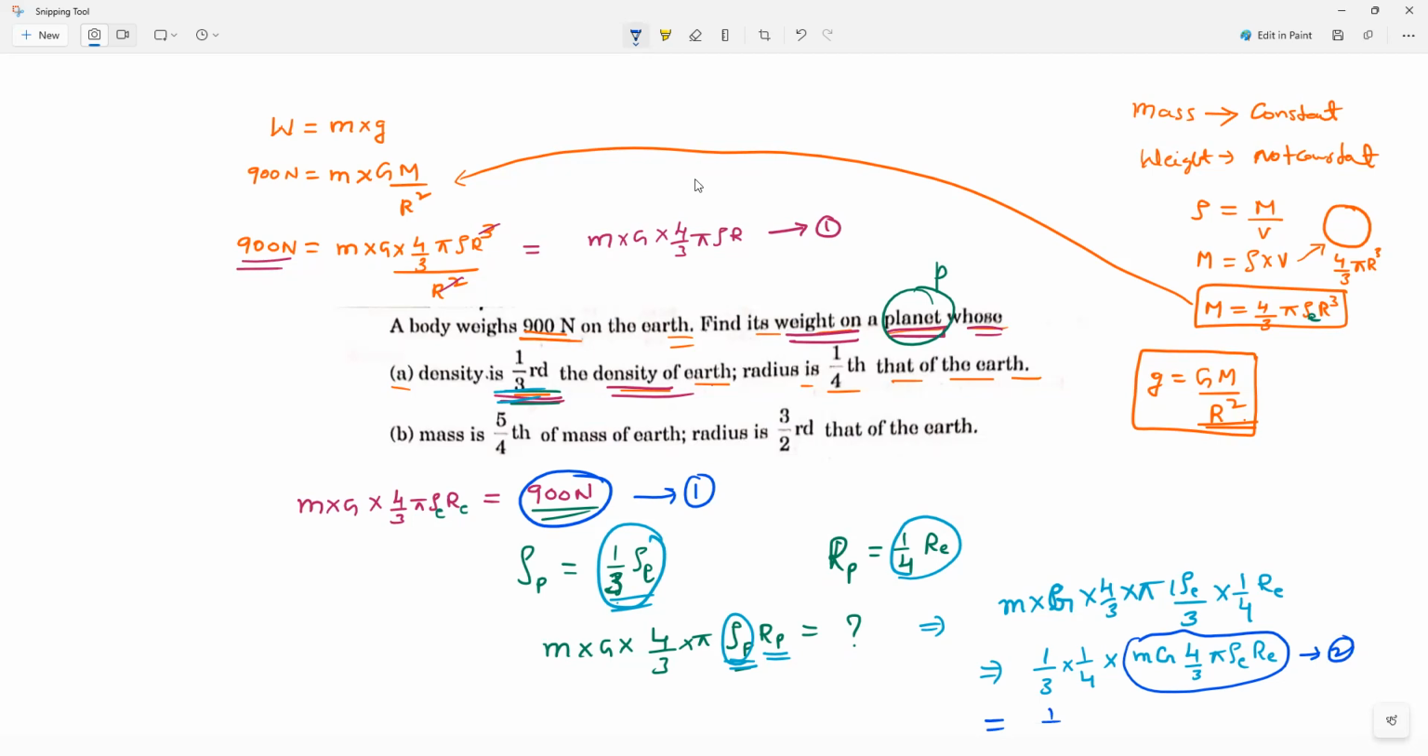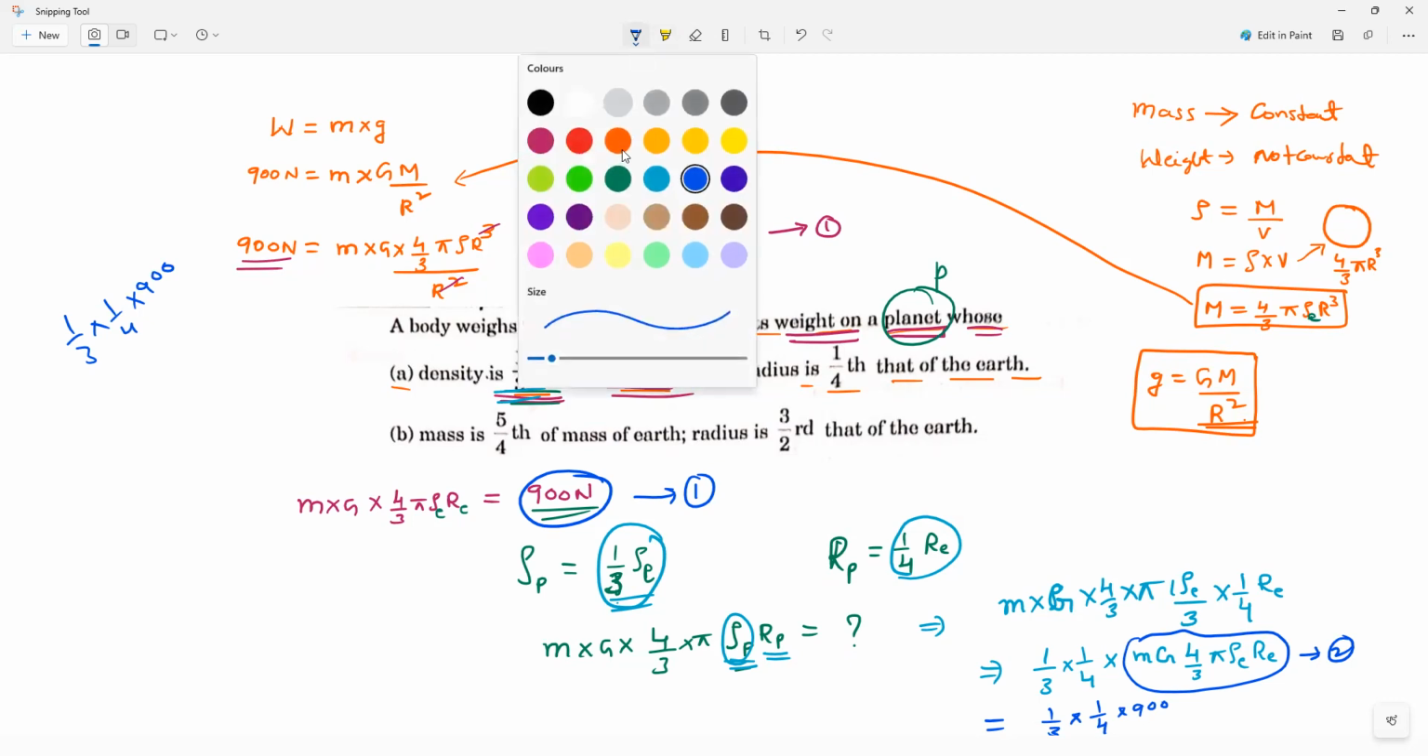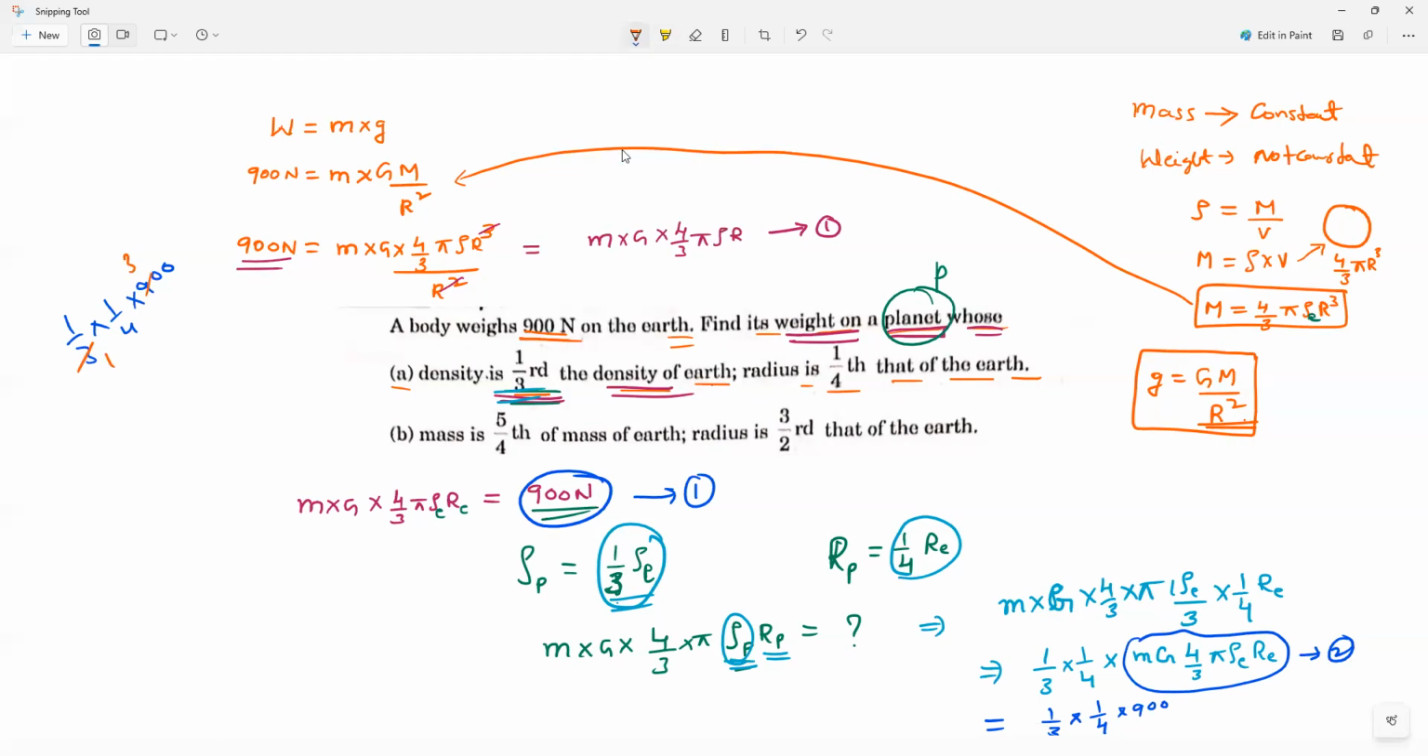So, can I say 1 by 3rd into 1 by 4th into 900? Is it okay? So 3 ones are 3, 3 threes are 9, so it means 300, then 300 divided by 4. Divide it and tell me fast. 4 sevens are 28, 4 sevens are 75. So what is the weight on that planet? The weight on that planet is 75 newtons.